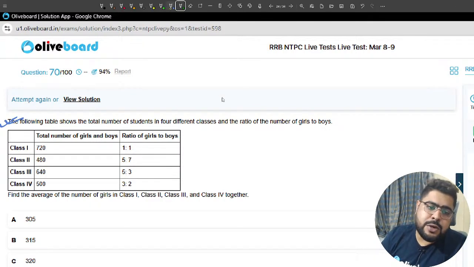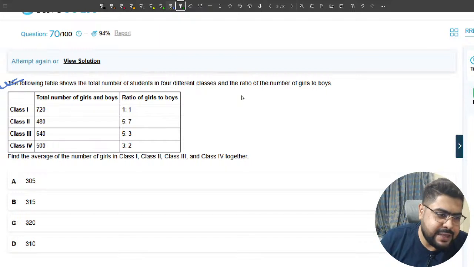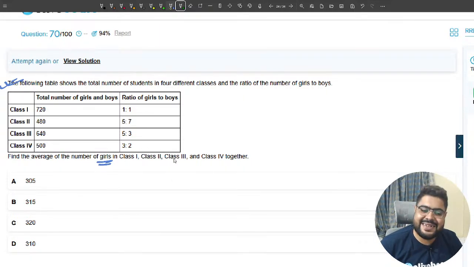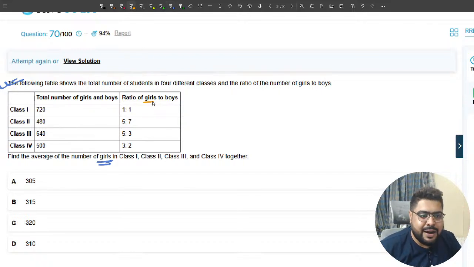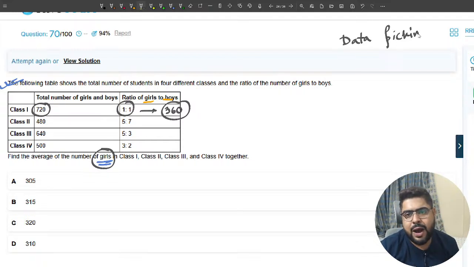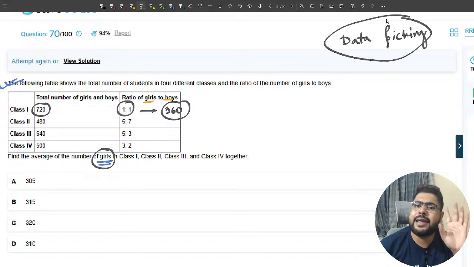So again, let's see. Total number of students, average number of girls. A little calculative question, sir. Girls to boys we know. Let's figure out the values now, sir. 7:2, 1:1. That means 360 girls. We are only figuring out girls because I need girls. Data picking, I told you, there is something called data picking. The better you are at data picking, the faster you are at DI.